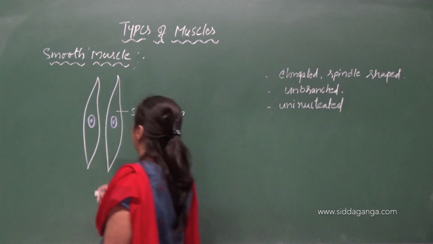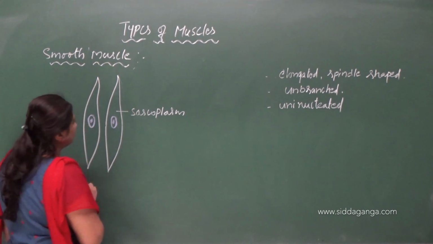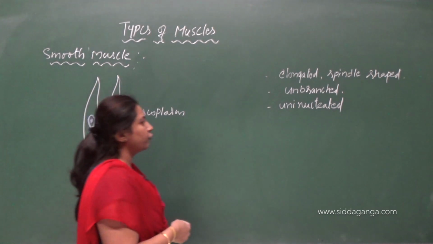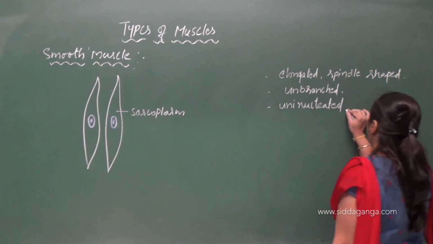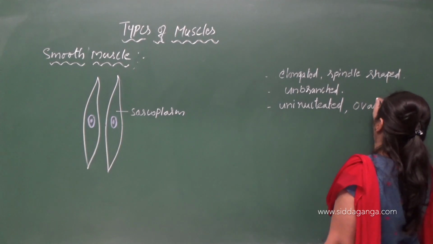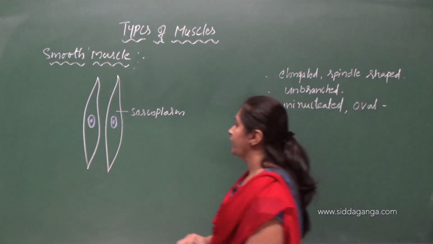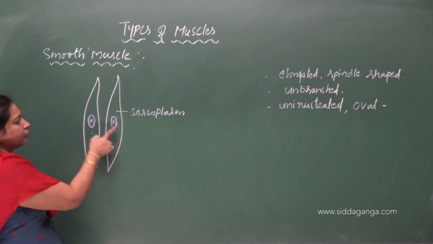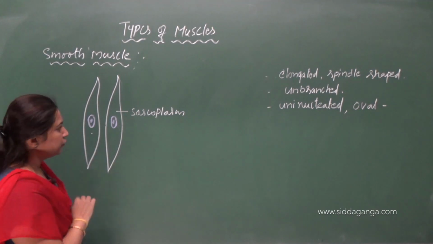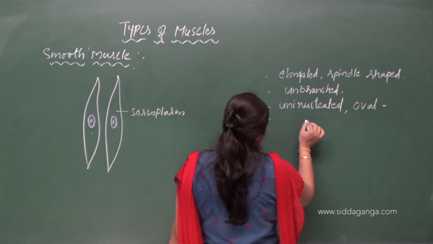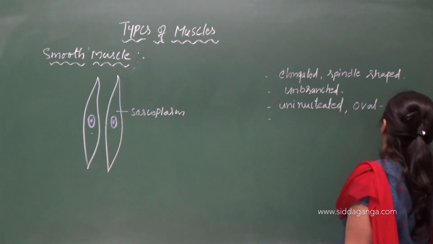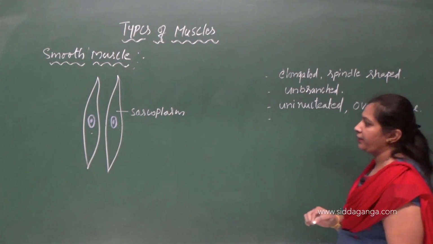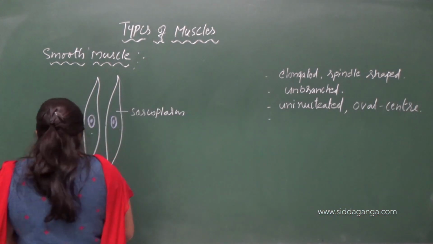And what is the shape of the nucleus here? Oval shape. So the cells are uninucleated, containing a single oval-shaped nucleus. And what about the position of the nucleus here? They are exactly in the center. The nucleus is located towards the center, right?